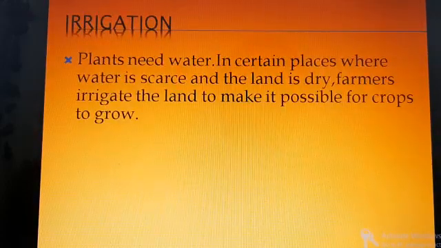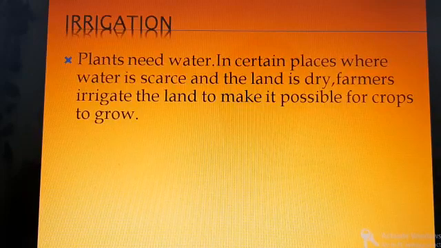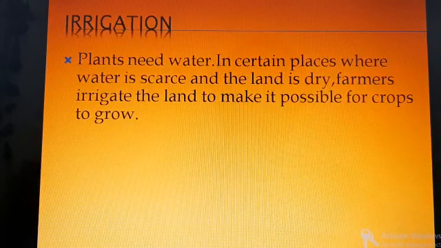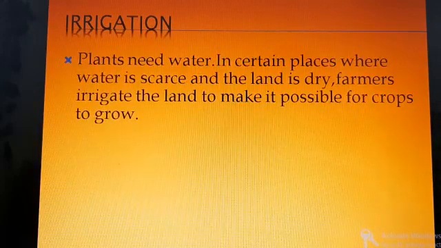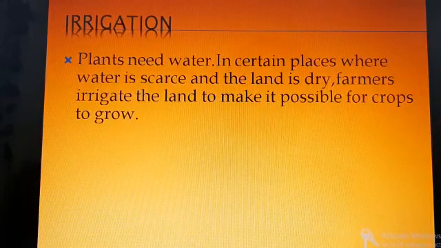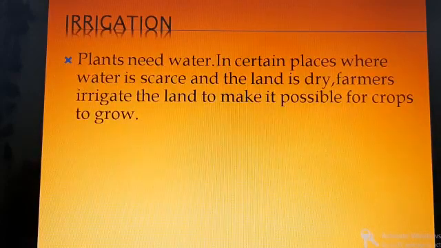We know that plants need water and we humans are dependent on plants for food. So most of the plants, they are taking water from the rain. What if there is not enough rain? In some places, the land is dry and water is scarce. What do the farmers do in those places? How will they supply water to the plants? How will the plants get enough water?